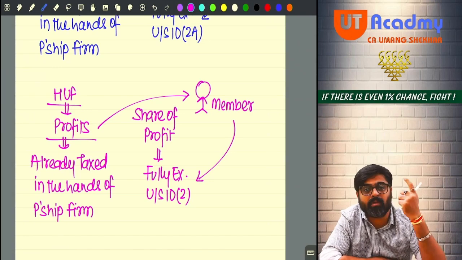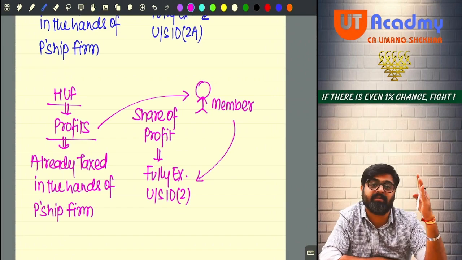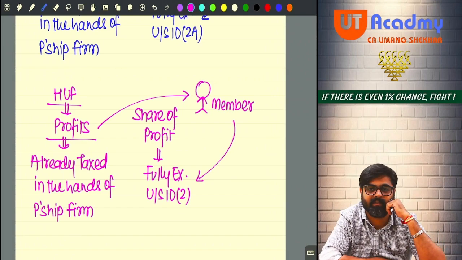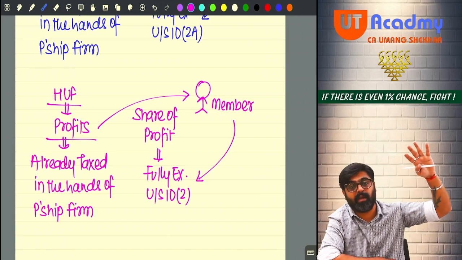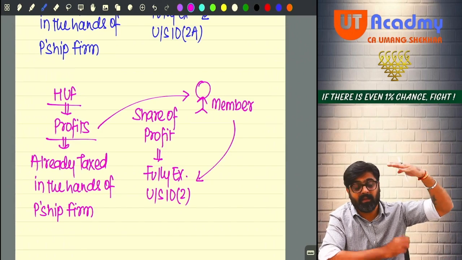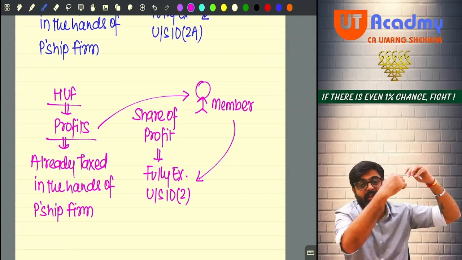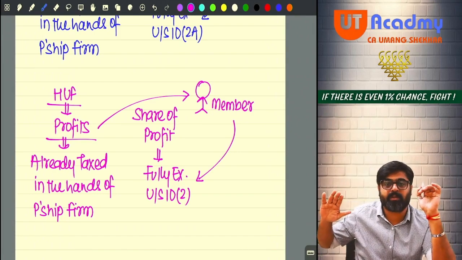But when you talk about a company, the management is different. It is a legal entity. There is a separate existence as per some law. Management is different and ownership is different.